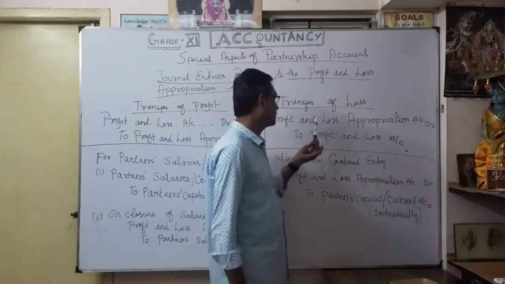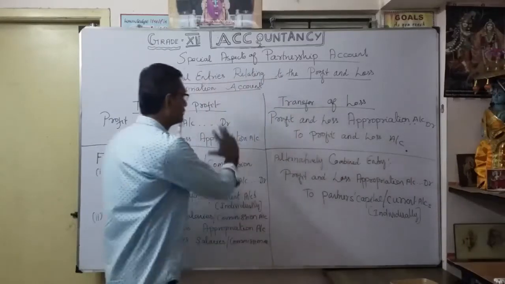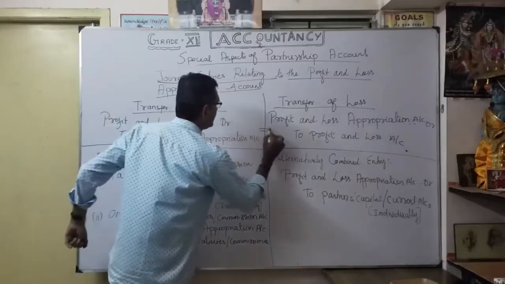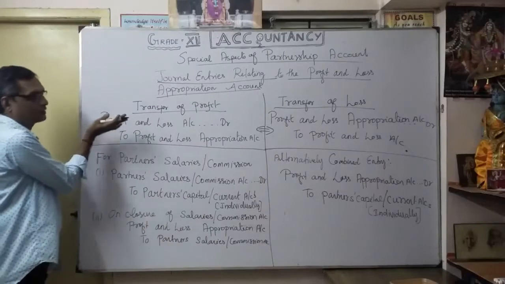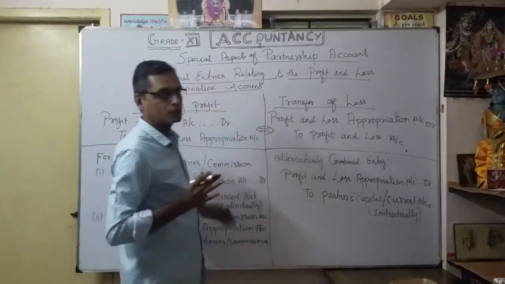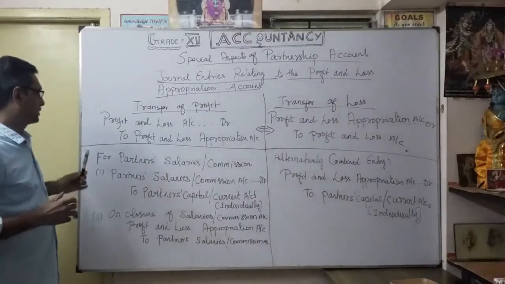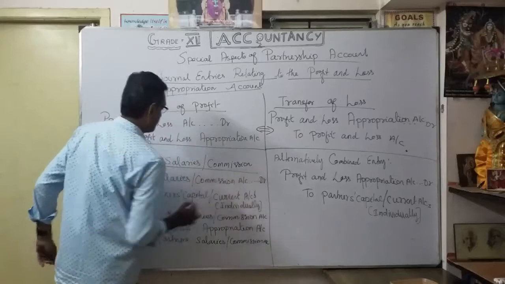That is, profit and loss appropriation account debit to profit and loss account. Just see the journal entry, it is just a reverse. See, exactly it's a reverse entry. So whatever is on the credit side if it is a profit, is on the debit side if it is a loss. Now, second one, for partner's salary and commission.